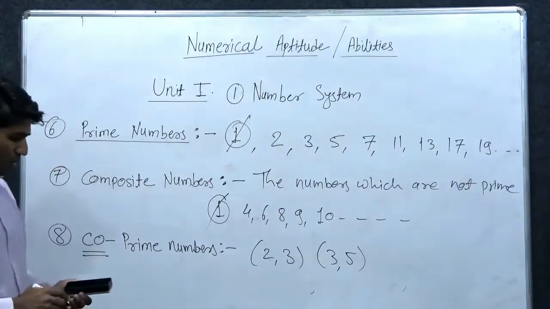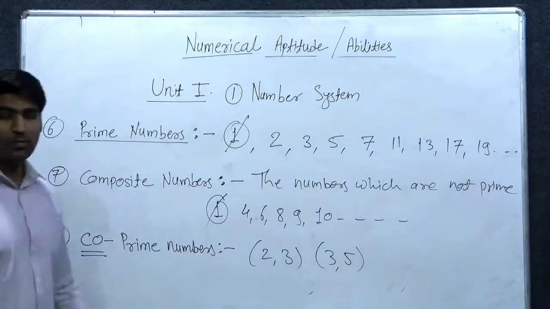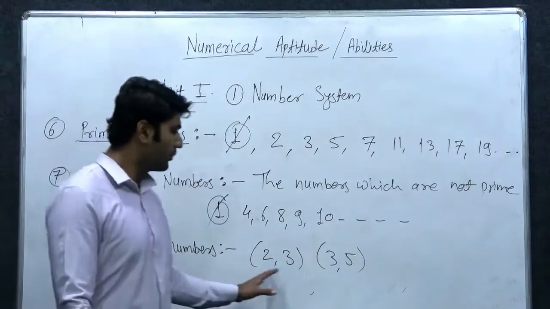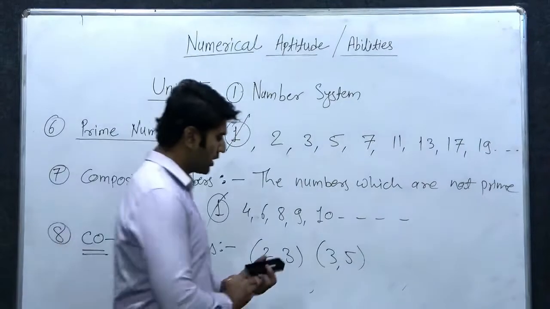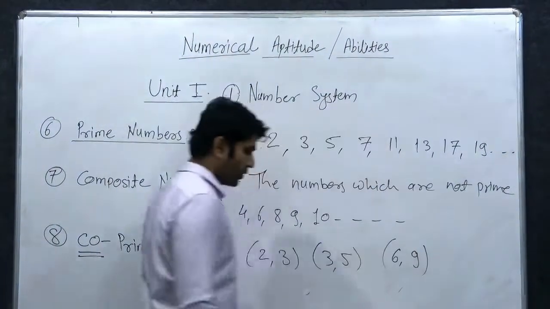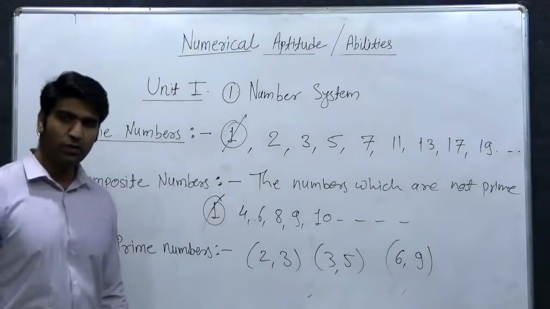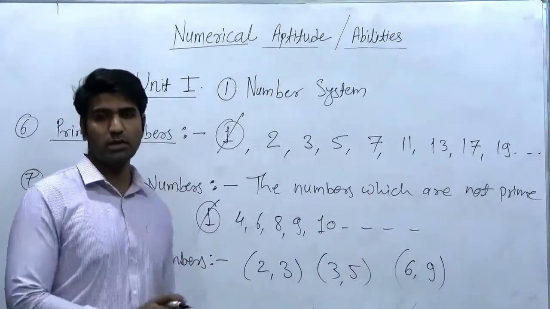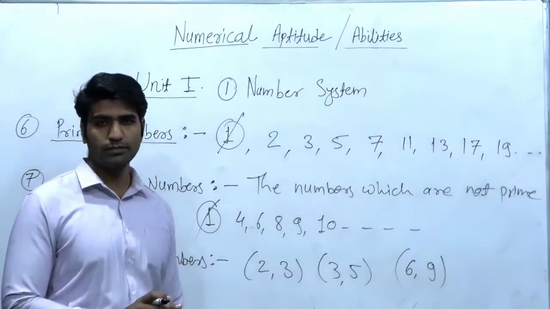So what is the criteria for a pair to be co-prime? Again 6, 9. Out of these three, how many pairs are co-prime numbers?